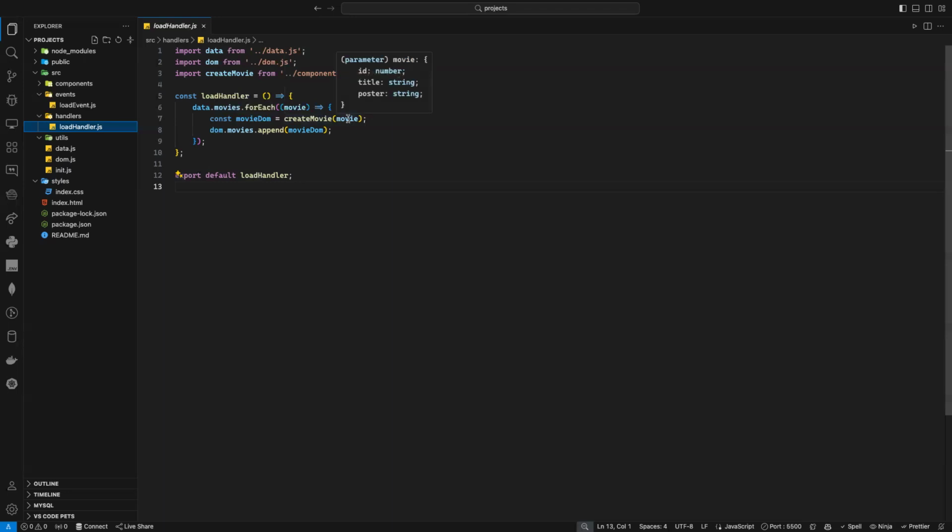Of course, I need to pass my data, my movie. So I'm passing my movie to this function. It will go to this function, create a movie, then return me a DOM element. And then here, I'm just appending it to the movie here in my DOM.